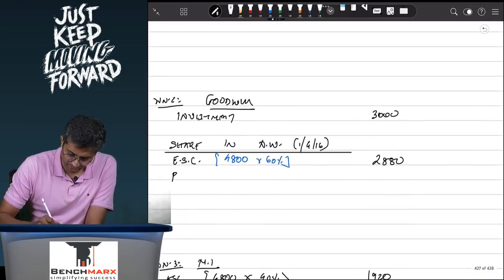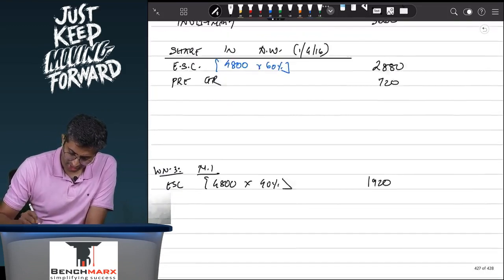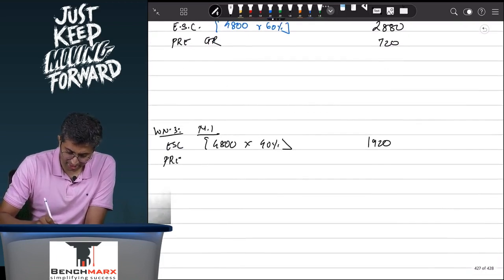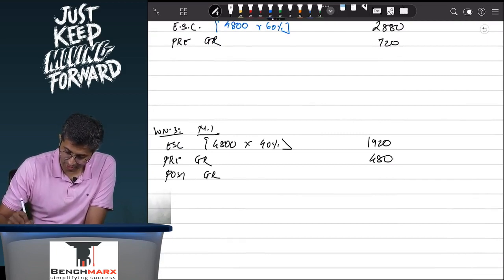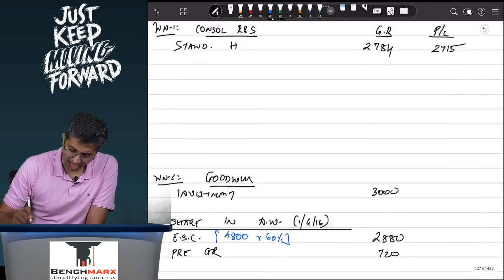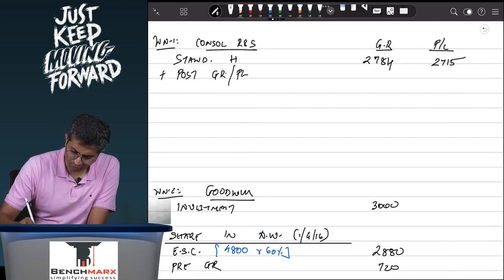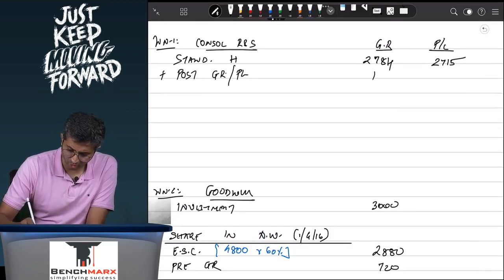So over here this is pre general reserve 720, minorities you will have pre general reserve 480, post general reserve, which is in the minorities, is 72, and your share in the post acquisition general reserve or profit and loss would be in the general reserve 108.